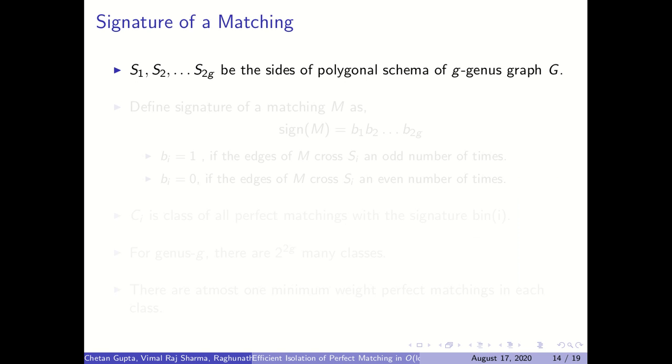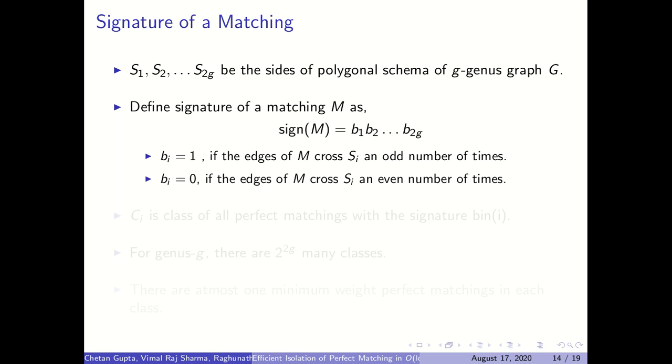Before that let me define a signature of a matching. Let's say S1, S2 till S2g are the sides of the polygonal schema. So there are 4g sides. We take one side from each pair of sides and we define the signature of a matching M as a 2g bit binary string b1, b2 till b2g. So bi is 1 if the number of edges of M crossing side Si is odd, and otherwise it is 0.